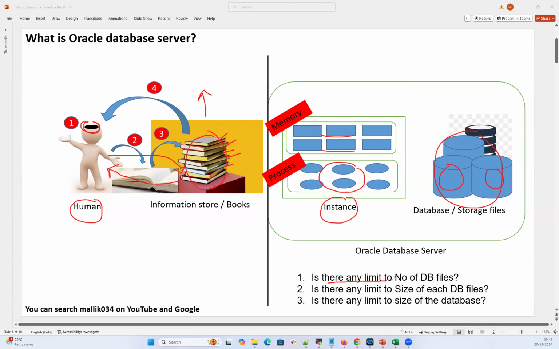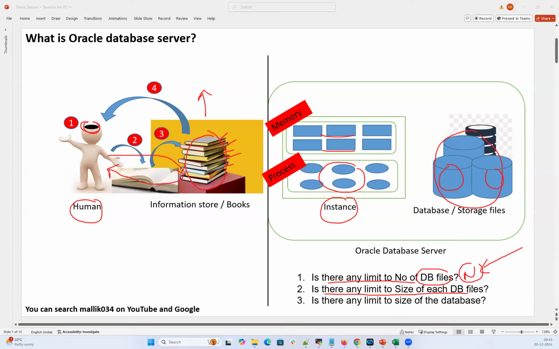So these are the questions. Is there any limit on the number of DB files? These are the DB files. The answer is no, there is no limit. Actually, there is a limit in my database: each database has a 1024 data file limit, and if you increase that limit, you can add more and more data files. To answer this question, there is no limit on the number of data files, like no limit on books. As long as I am able to purchase many books, I can keep on writing. Is there any limit on the size of the data files?